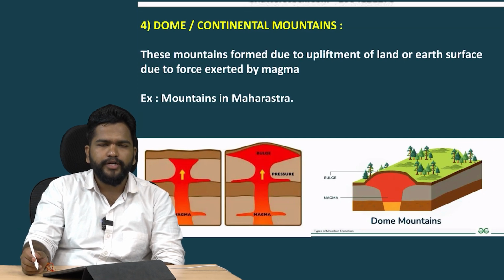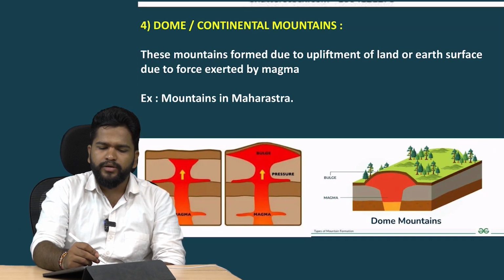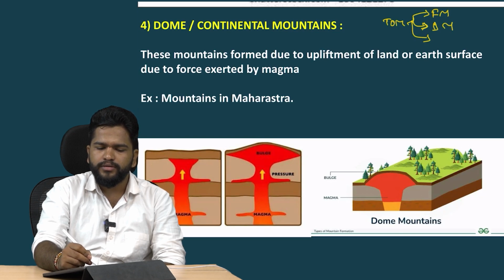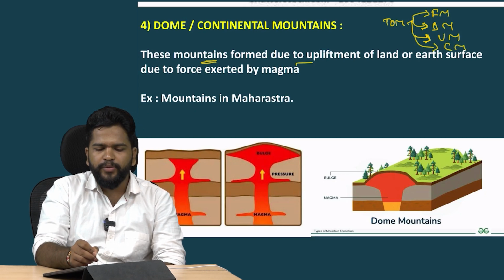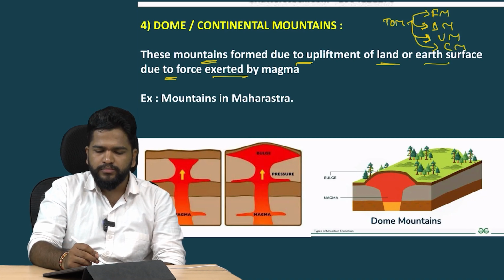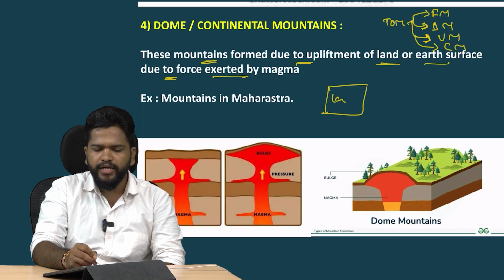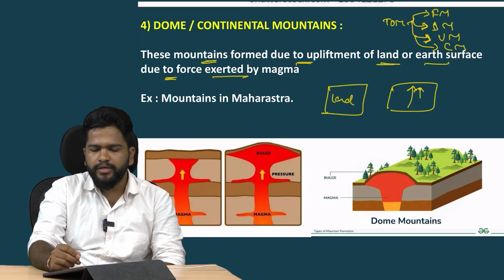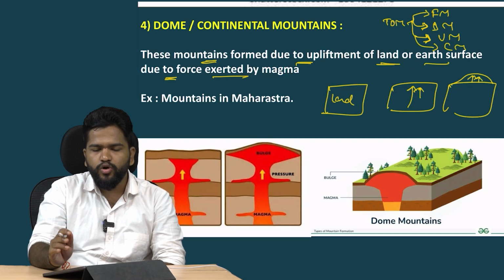Now coming to the continental mountains. So far, in types of mountains, we have seen fold mountain, block mountain, and volcanic mountain. Now let us see the continental mountain. These mountains form due to the upliftment of land or earth surface due to force exerted by magma. Here it is a flat land, but magma is exerting pressure, not erupting but exerting pressure. This becomes a dome-like structure, called a dome or continental mountain.